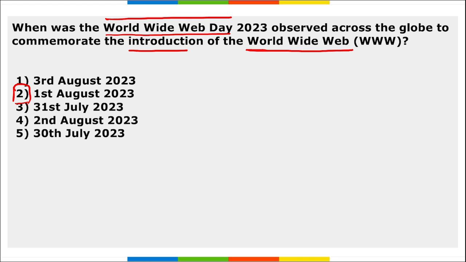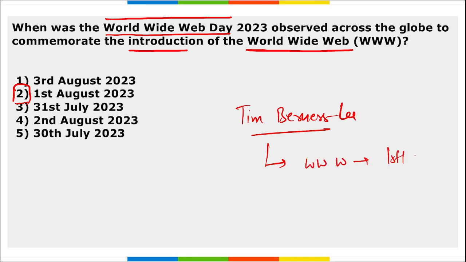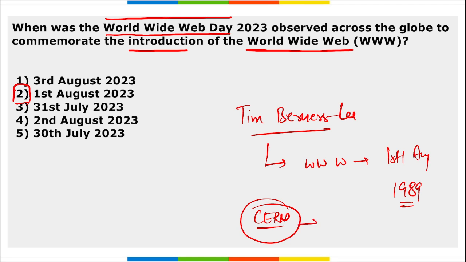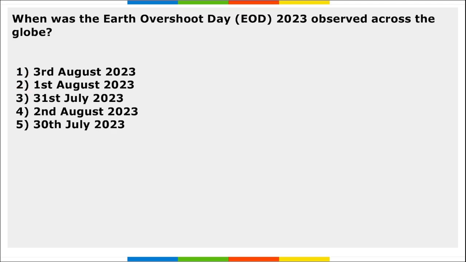Correct? Tim Berners-Lee, he developed this. Tim Berners-Lee is the person who developed the World Wide Web on 1st of August in 1989. Correct? And remember, this marks the beginning of the internet also, and this was developed at CERN. Correct? That is your European Organization for Nuclear Research. Where is this CERN located? It is located in Geneva, Switzerland. Next.